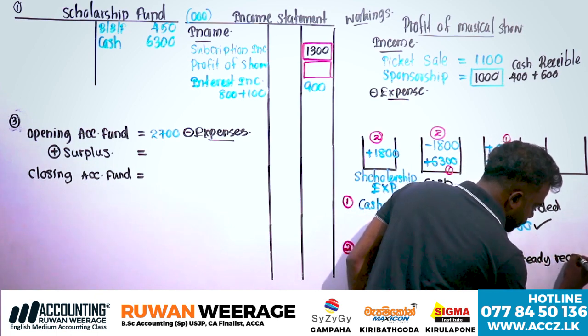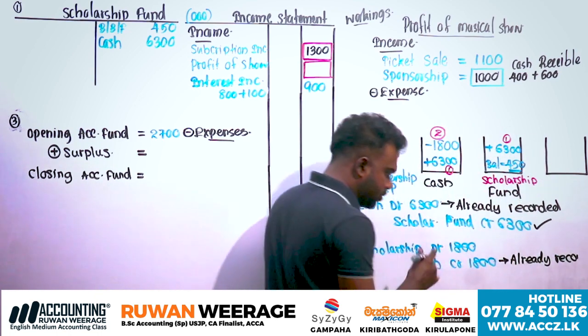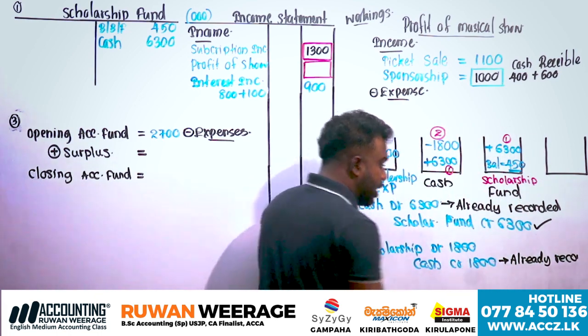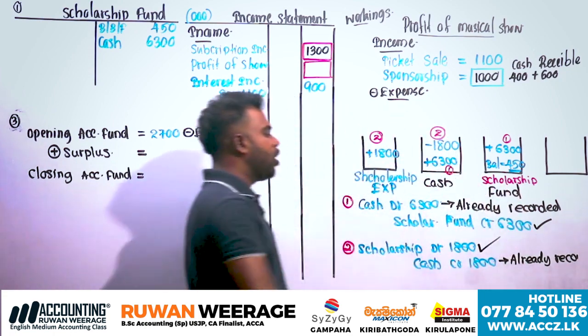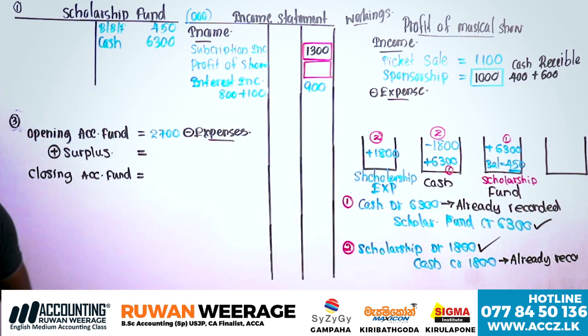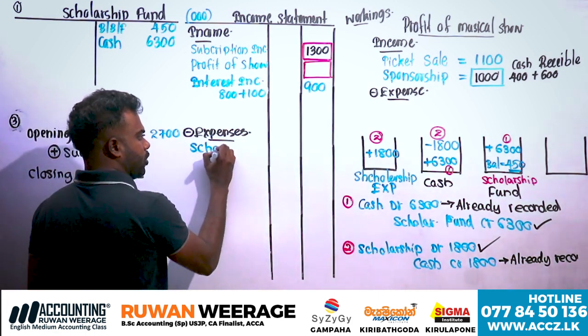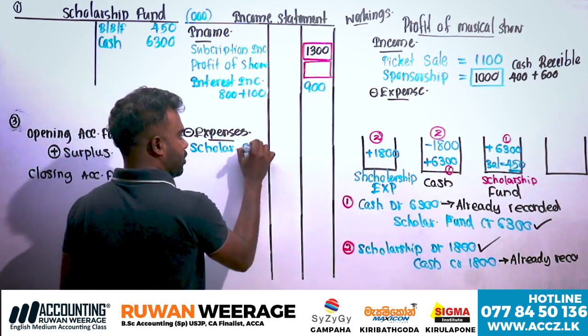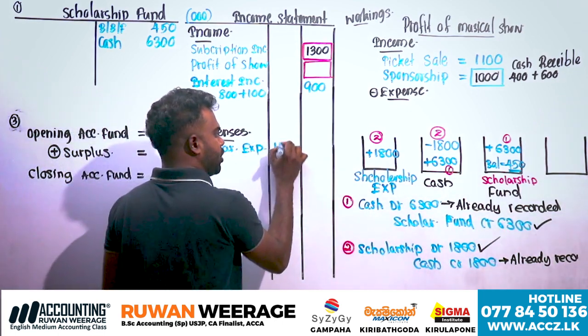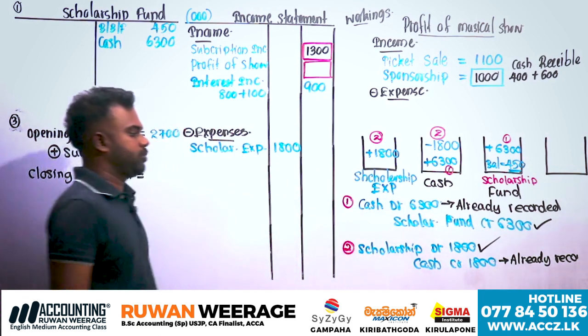It is already recorded because the cash payment was recorded, but this debit entry you have to record as an expense, under expense, 1,800.